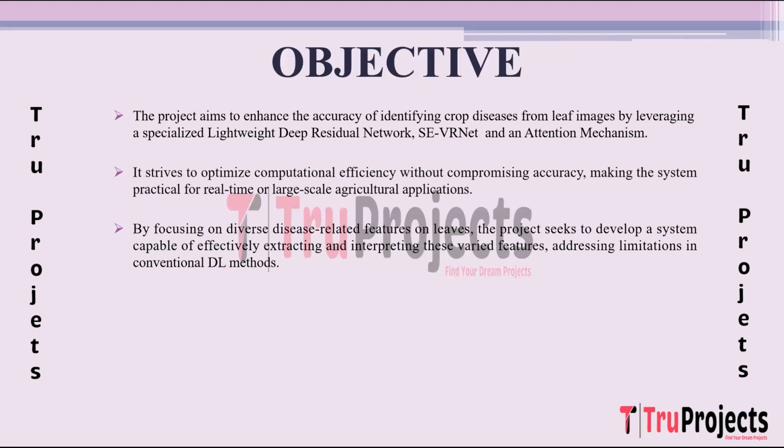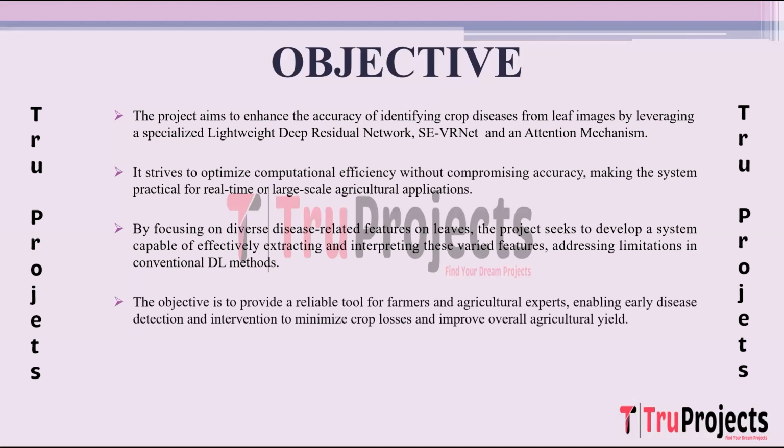A critical aspect of the project involves addressing the limitations faced by traditional deep learning methods. By concentrating on a wide array of disease-related features present on leaves, the project seeks to overcome these limitations. The system aims to effectively extract and interpret these varied features, potentially enabling more comprehensive disease identification compared to conventional DL approaches. The ultimate objective of the project is to develop a reliable tool that benefits farmers and agricultural experts.